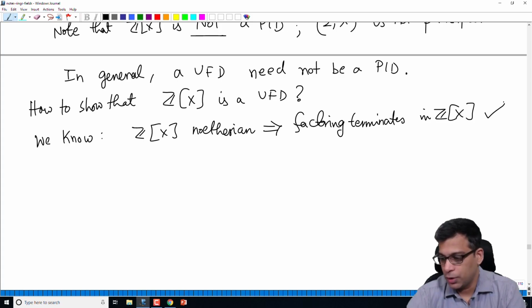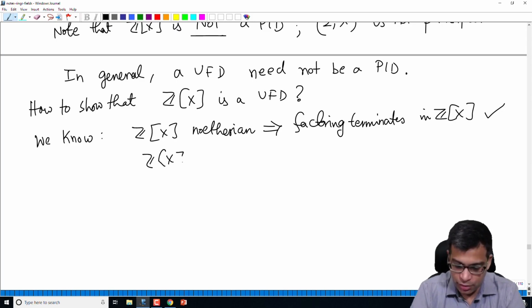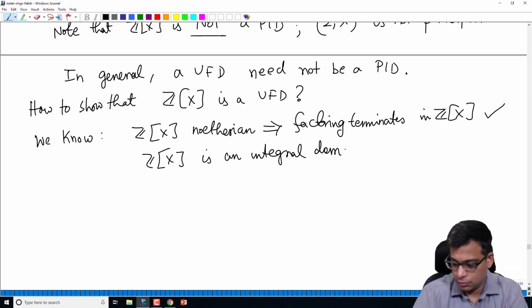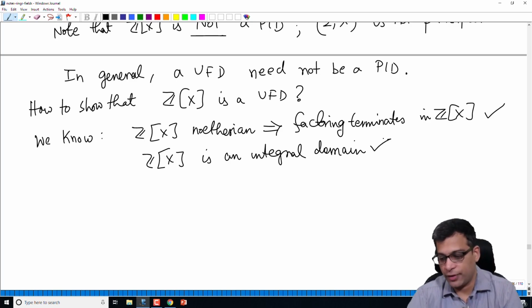That's good. So the F part is clear. For unique factorization domain, Z[x] is a domain. So Z[x] is an integral domain, and Z[x] is Noetherian, so factoring terminates.